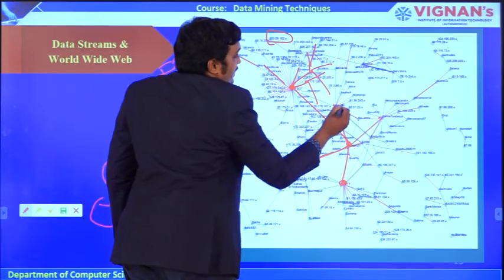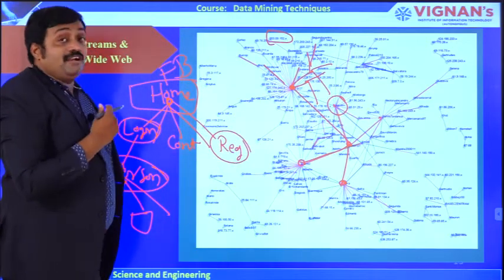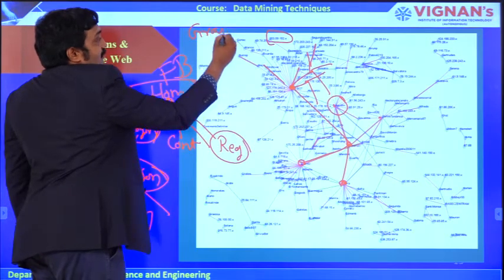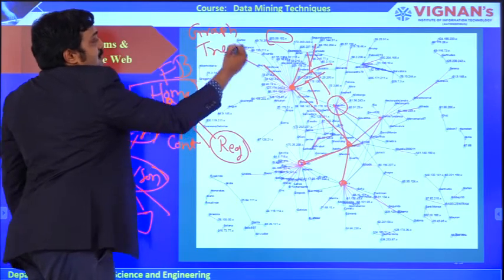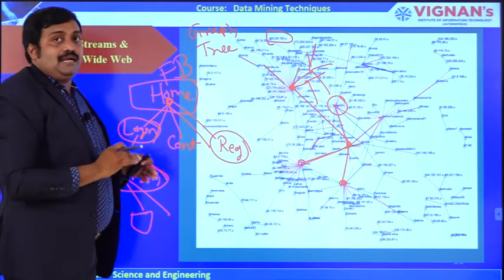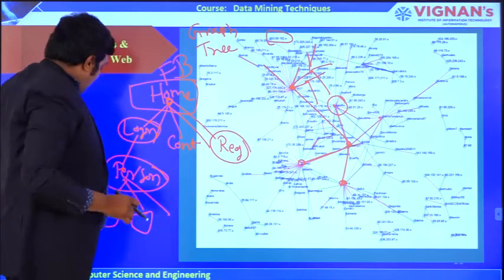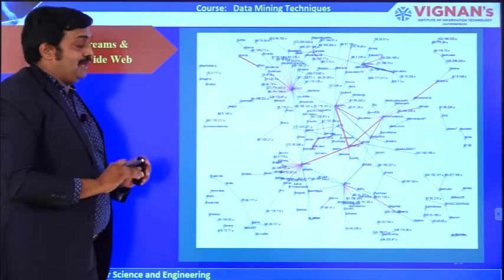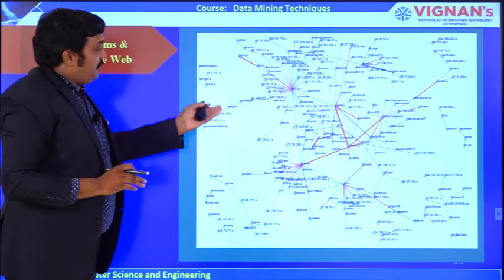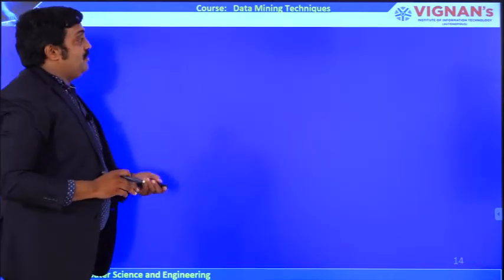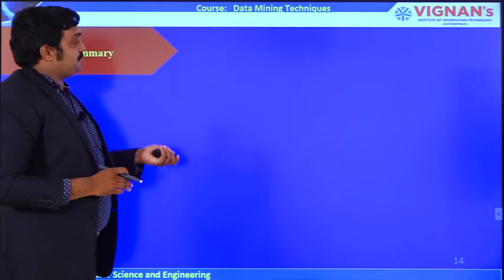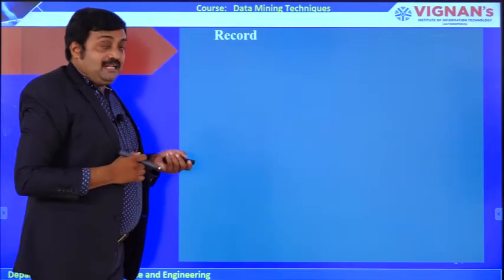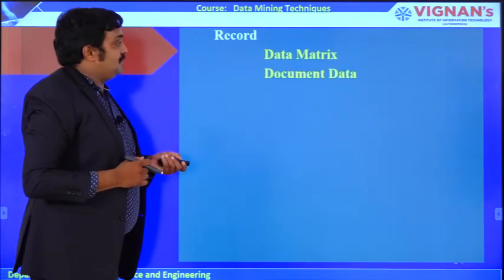The World Wide Web is like graph-based and tree-based data. Whenever we handle this data, it's very difficult. So we need to keep in mind how we are going to handle graph-based data, data streams and the World Wide Web.